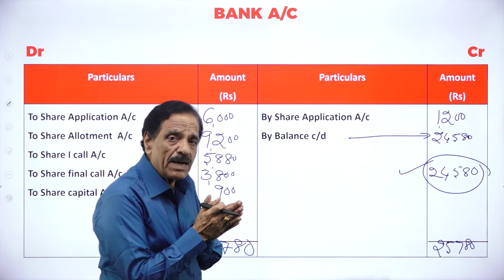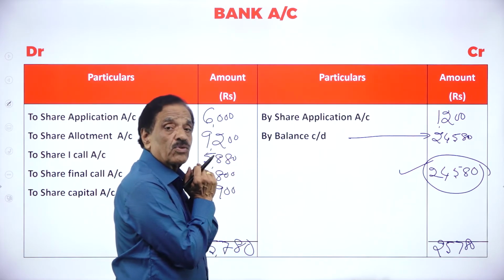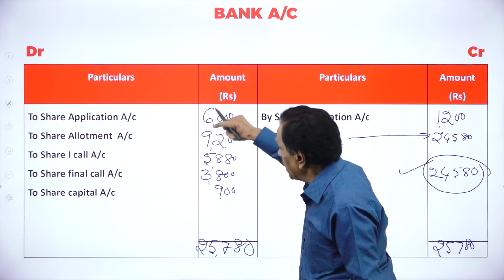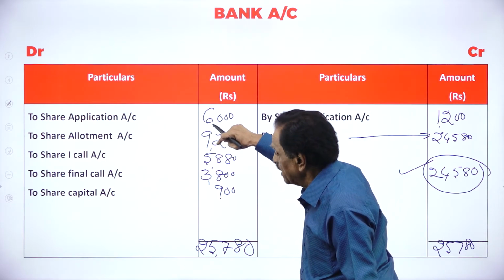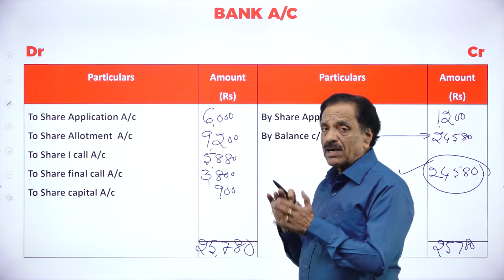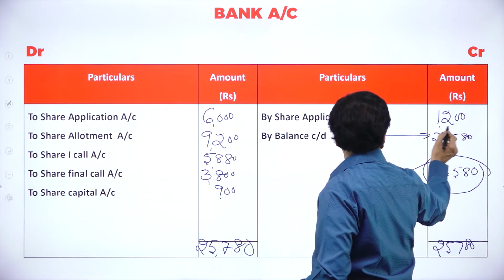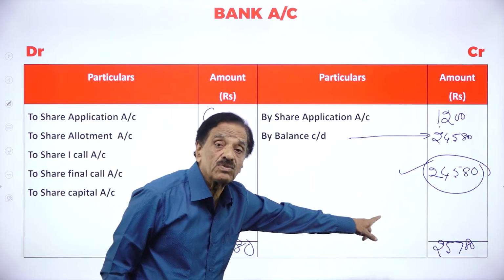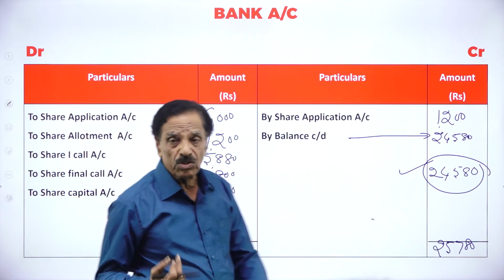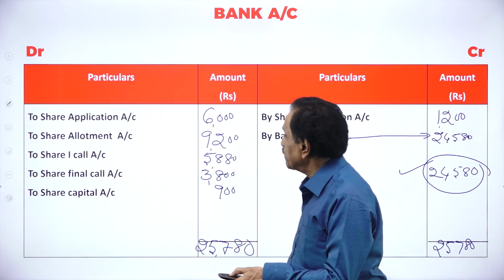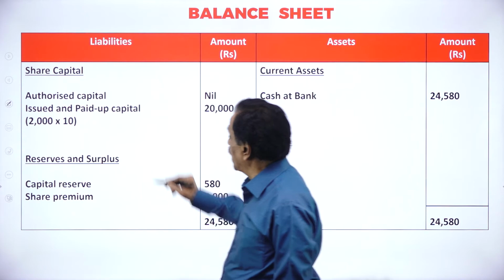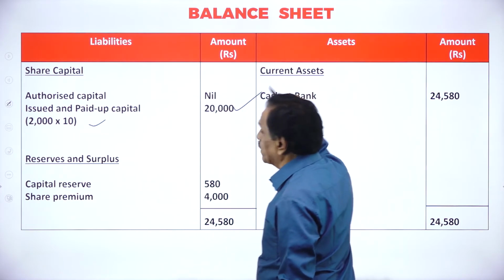So when you tally the balance sheet, it should be equal to 24,580. So this is on application, on allotment, on the first call, on the final call. For debit what comes in, for credit what goes out. How much did you pay back? 1,200. How much is left now? 24,580. This should be shown in the balance sheet now. You got how many shares? 2,000 shares at what rate? 10 rupees, 20,000 you receive.